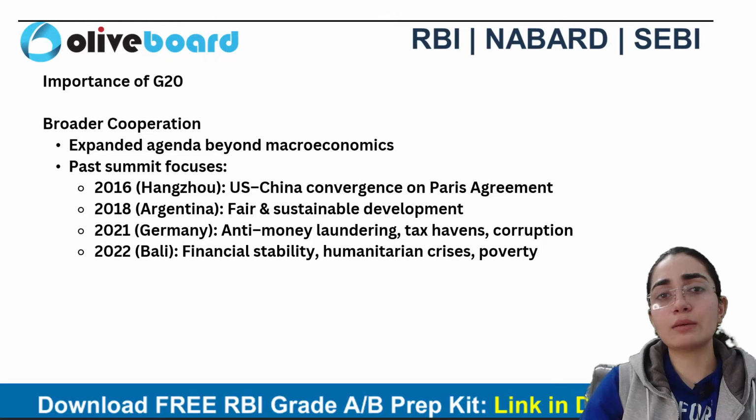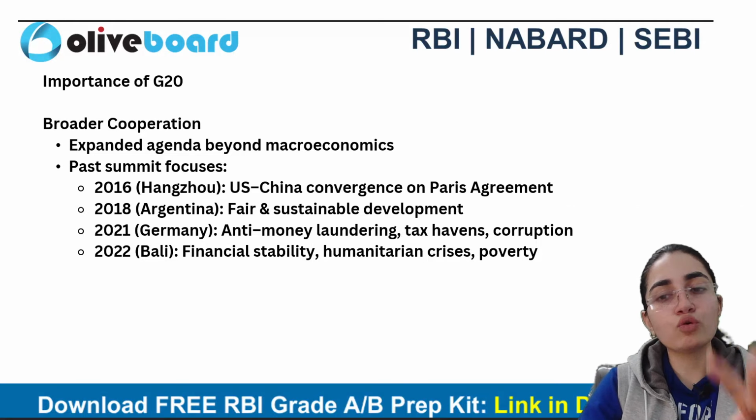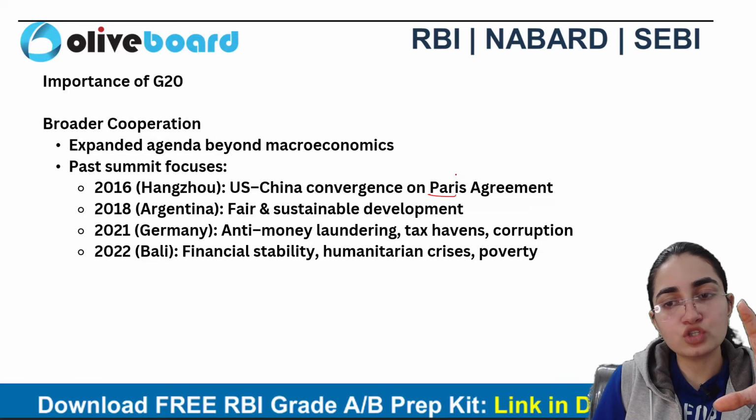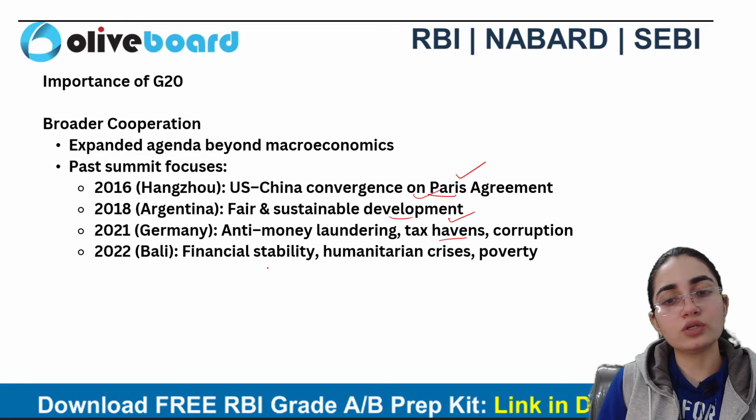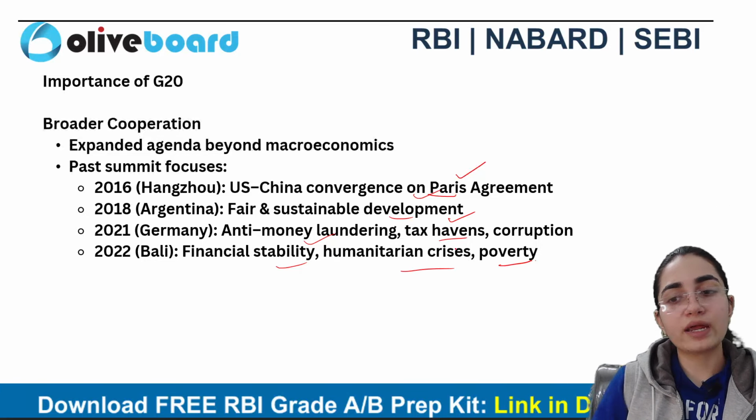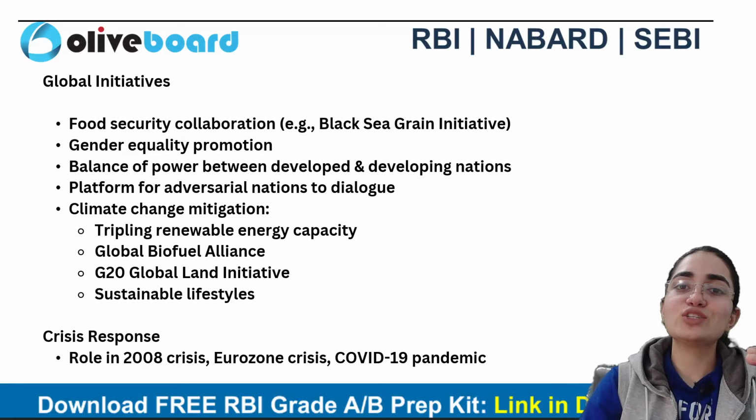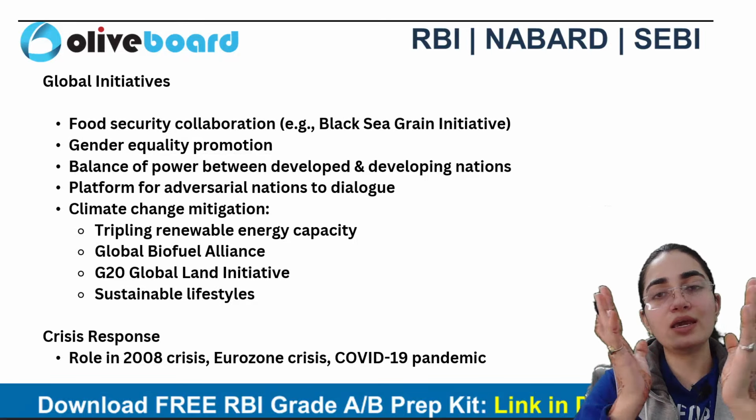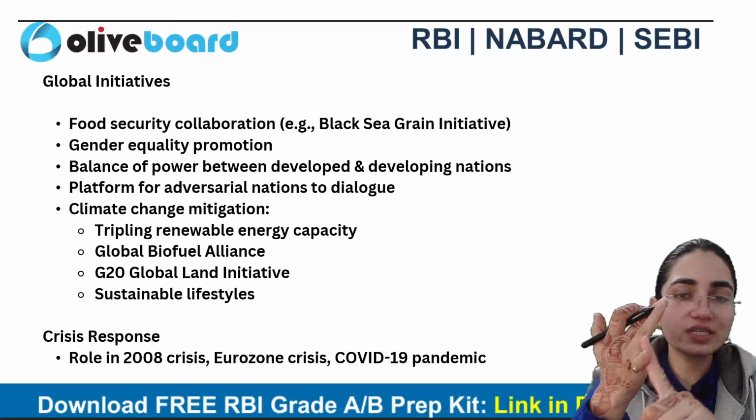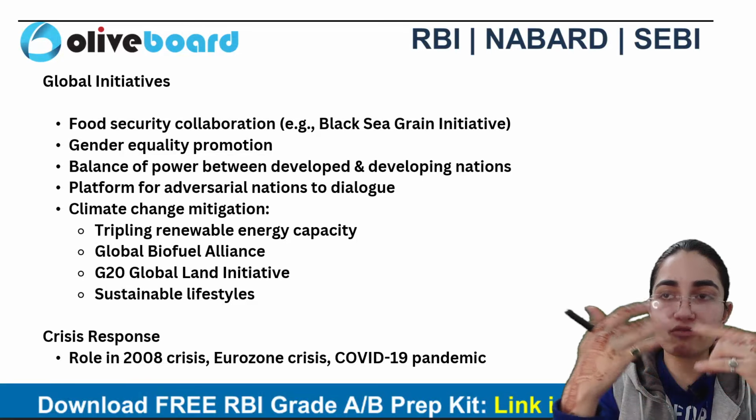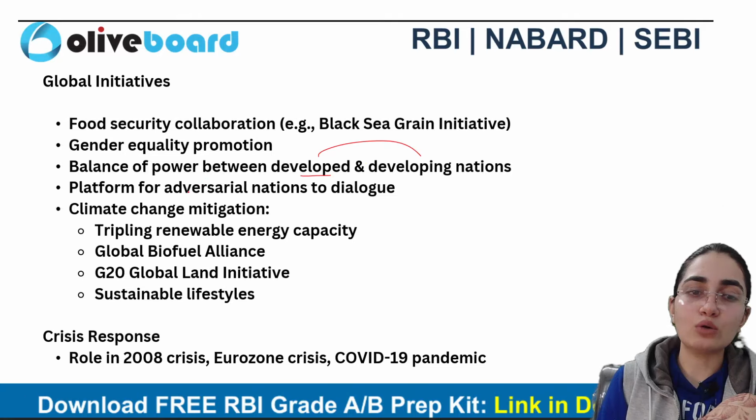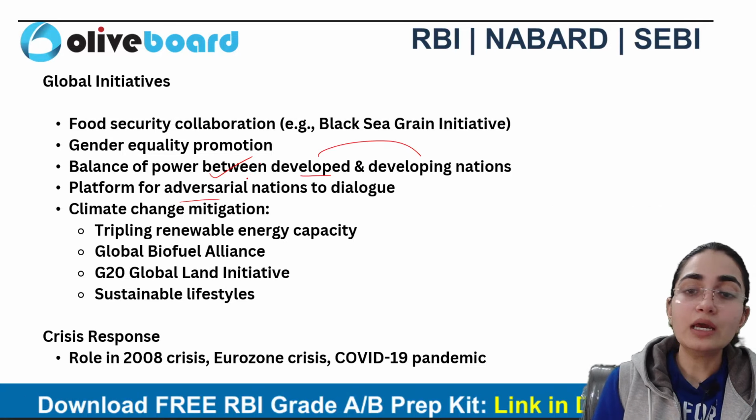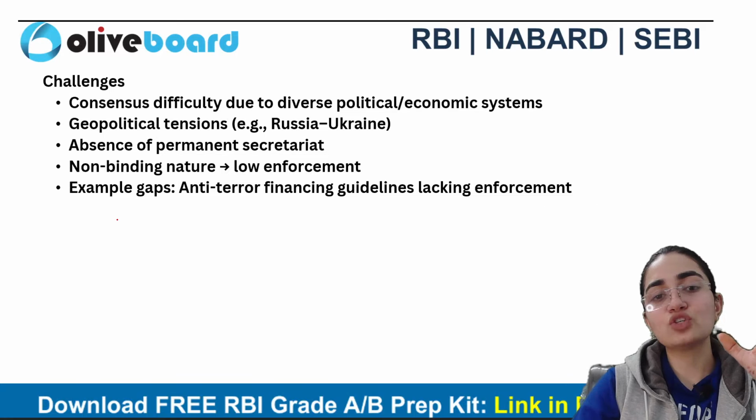When I talk about the past summits, a lot of things have been focused on, like US-China convergence on the Paris Agreement, fair sustainable development, anti-money laundering, tax havens, corruption, financial stability, humanitarian crisis, and poverty as well, right? These are the global initiatives which have been started. The focus is to take care of every aspect of the global picture. So food security collaborations, gender equality, women-led development, balancing power between developed and developing countries, Global North and Global South, and platforms for adversarial nations to dialogue as well. Climate change has been the focus here, right? So these are the things which are broadly discussed.